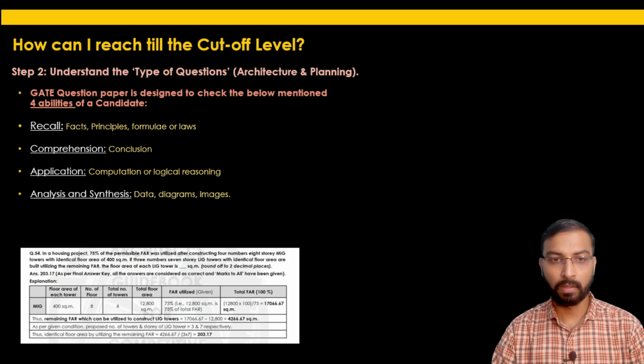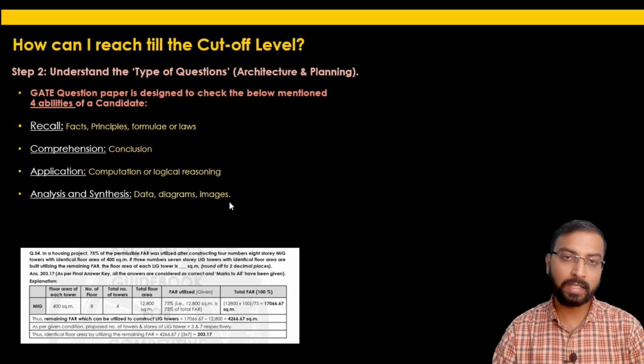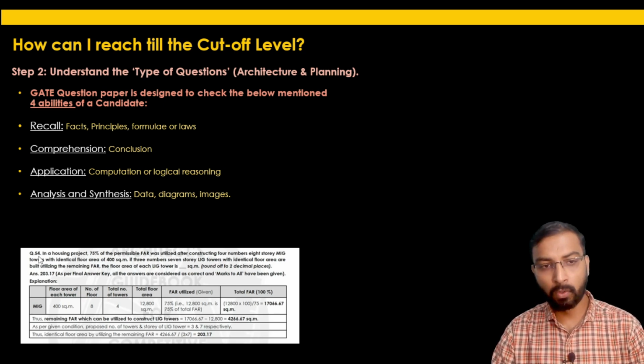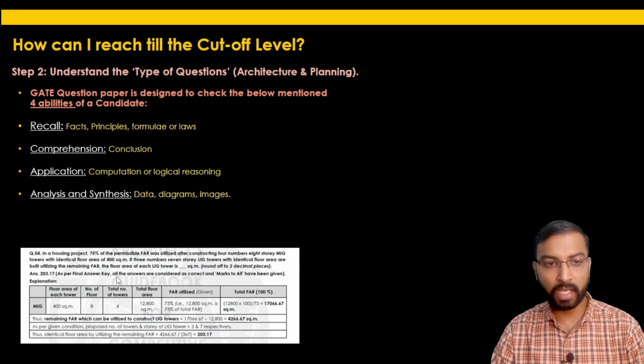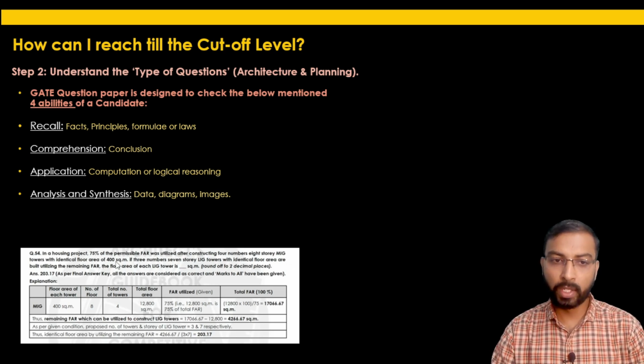There must be some data, diagram or images given, and you have to analyze by doing the stepwise calculation. So let's take an example, the 54th question from GATE 2021. In a housing project, 75% of the permissible FAR was utilized after constructing 4 8-story MIG towers with identical floor area of 400 square meter. If 3 7-story LIG towers with identical floor area are built utilizing the remaining FAR, the floor area of each LIG tower will be how much square meter?